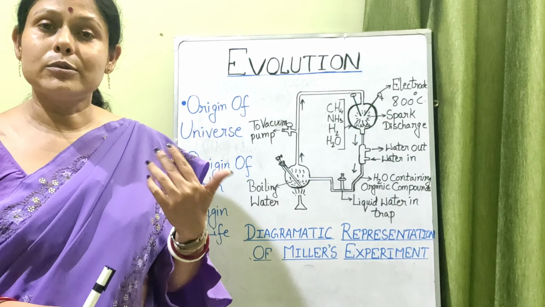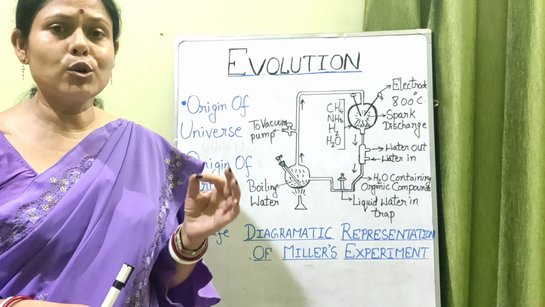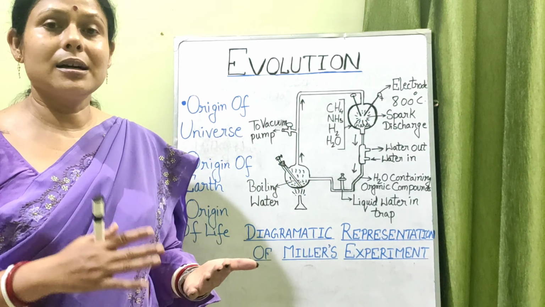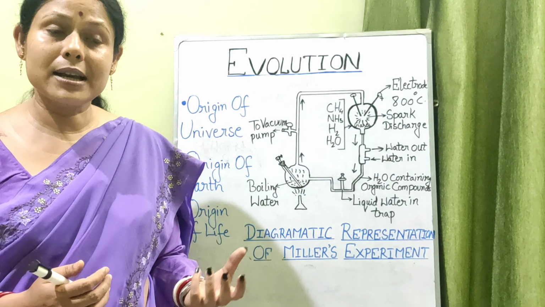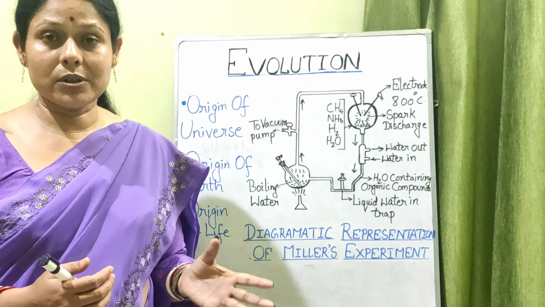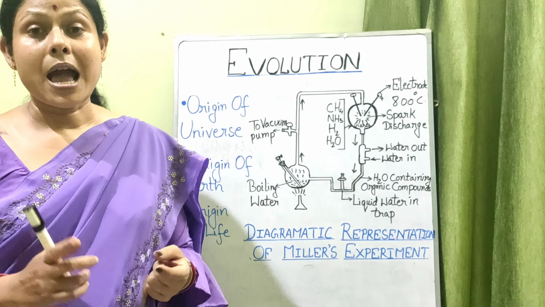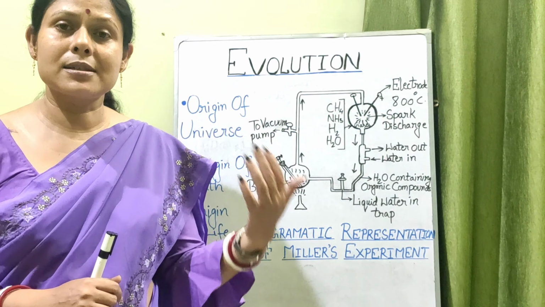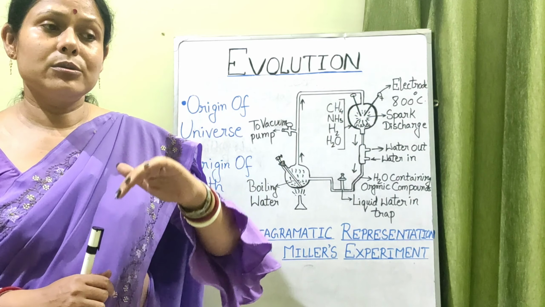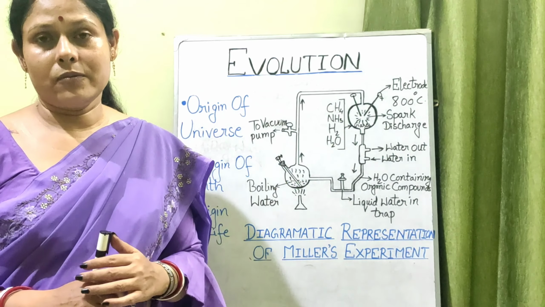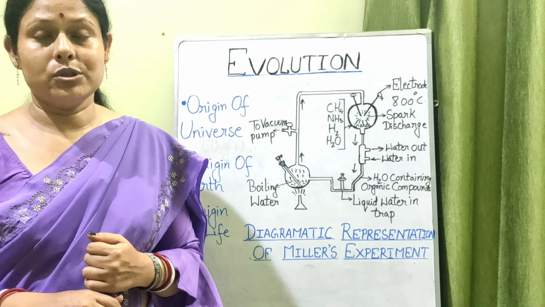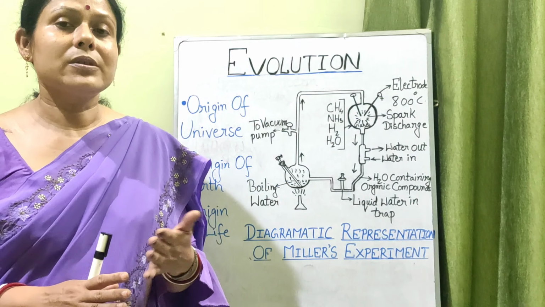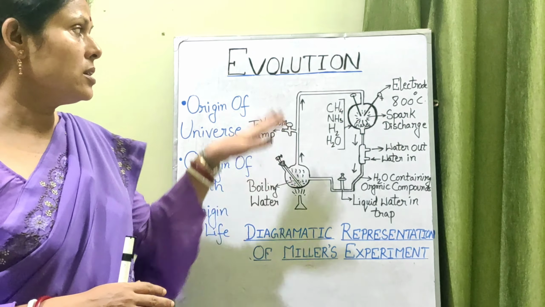Okay, so what does evolution mean then? Evolution is a slow and steady process, a gradual change in the course of time in an organism, of course in the composition of the earth, in the composition of the universe, and it is also irreversible. That means once the change has occurred, it cannot regain the original form. That is the meaning of evolution. So a slow and gradual change as well as an irreversible change is what is known as evolution.